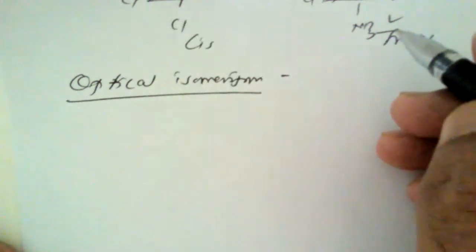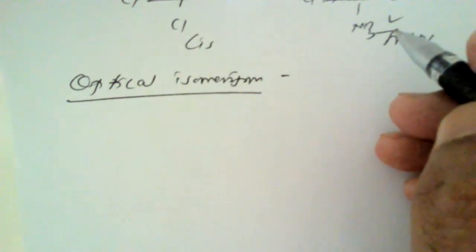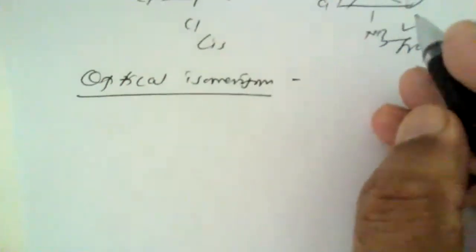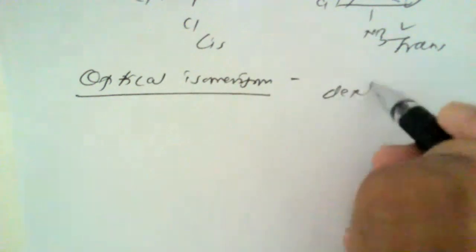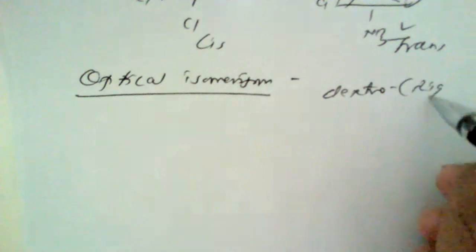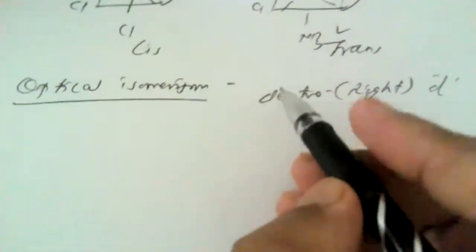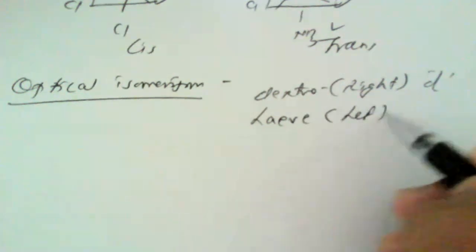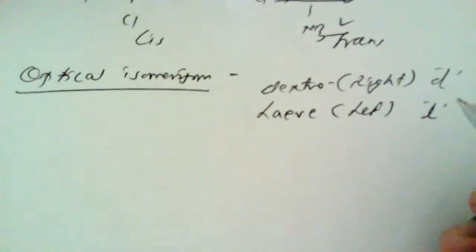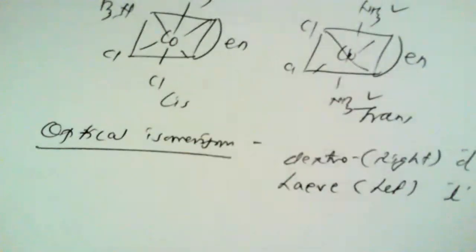Similarly, there are certain molecules that have a tendency to rotate the plane of polarized light towards left or right. If a compound rotates the plane of polarized light towards the right, it is known as a dextroisomer, or simply d. If the compound rotates the plane of polarized light towards the left, it is known as levorotatory, or simply l. These d and l isomers are known as optical isomers.